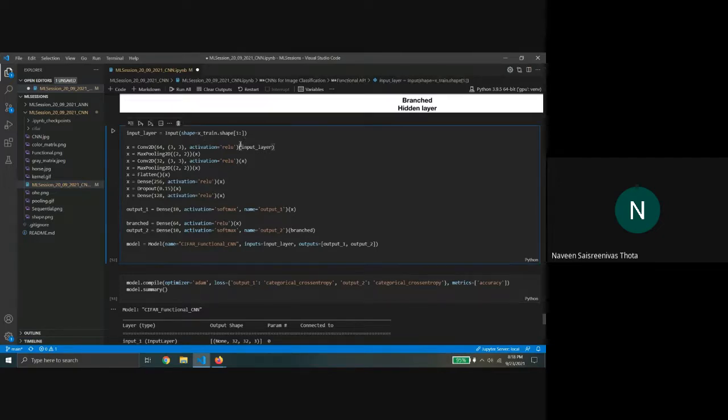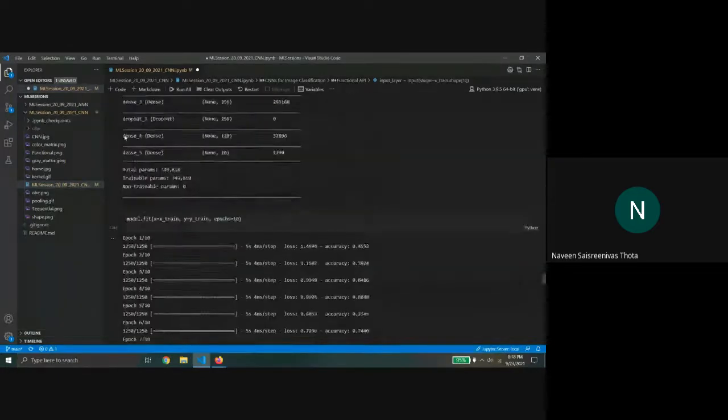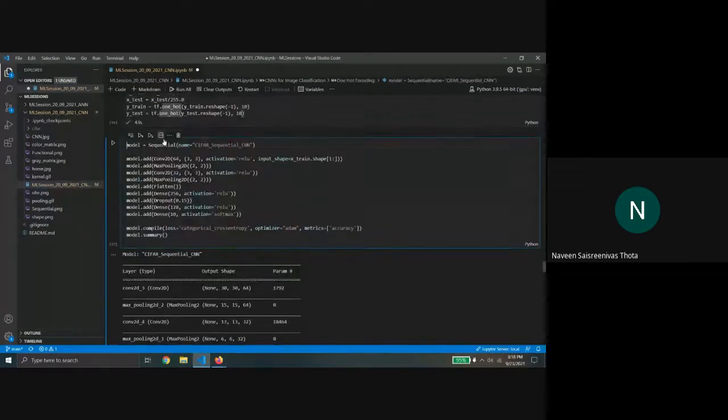Here you can see there's a layer and it's being passed as a function to something else. We'll look at both in detail. First, sequential. Like the name suggests, sequential is basically one after the other. First you add a layer and then you add another layer and so on. It's just one by one, right? So